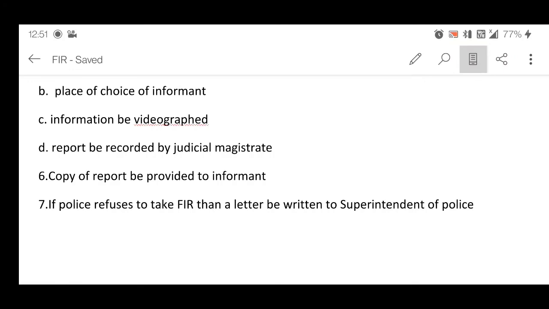And the next step is if the police officer refuses to take the FIR, then a letter should be written to the superintendent of police, and the superintendent of police will order that particular police officer in charge to take the FIR.